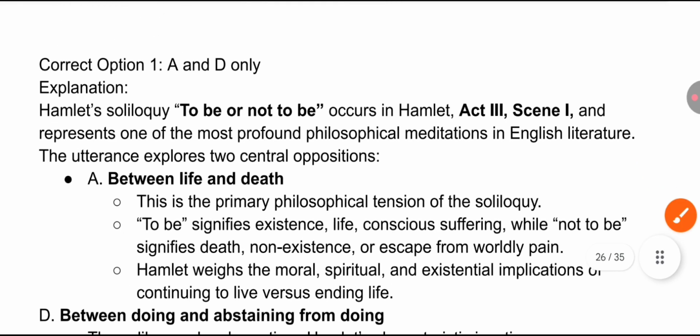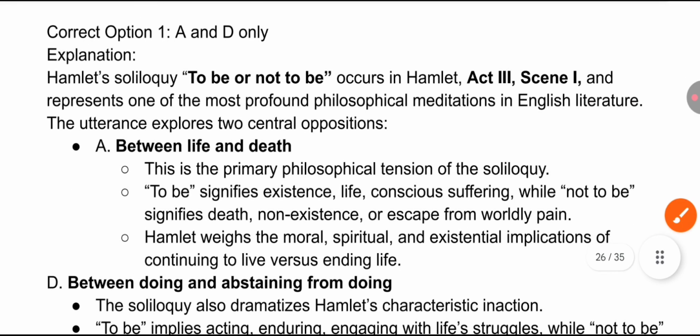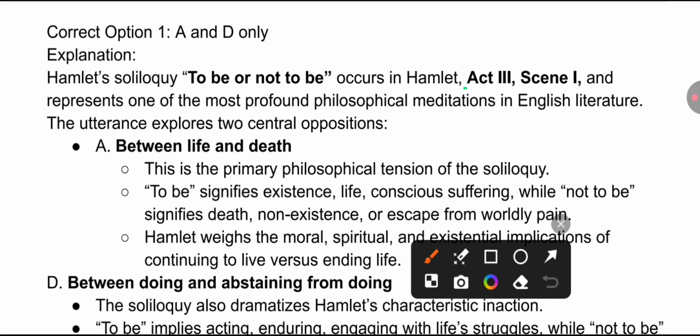Hamlet's soliloquy "To be or not to be" occurs in Act 3, Scene 1, and represents one of the most profound philosophical meditations in English literature. The utterance explores two central oppositions. It is contradictory, between life and death, oppositions to each other.